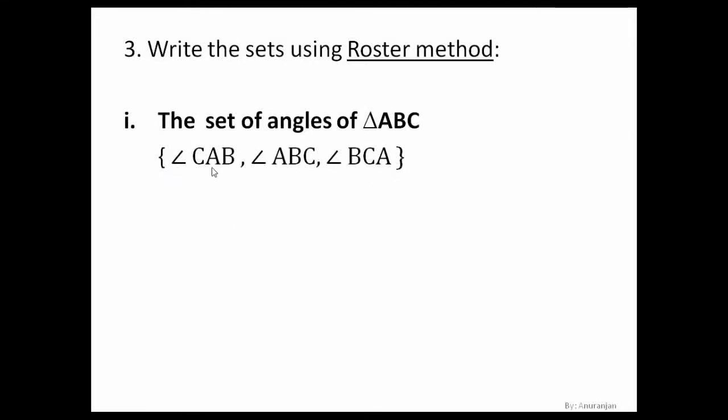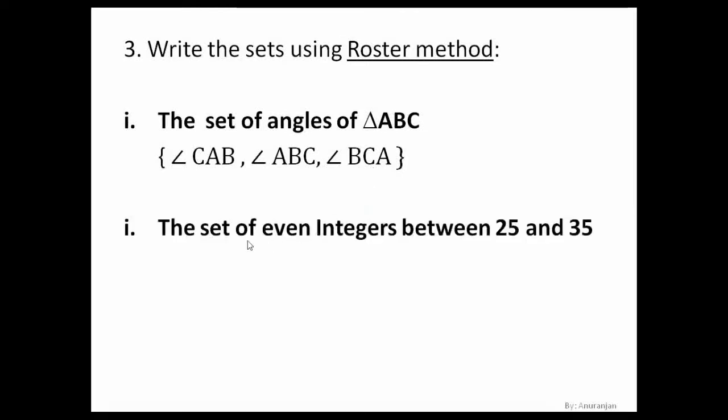Okay, so this A here, the central vertex, means the angle. So here the letter which is written in the center is the angle. So angle CAB is talking about angle A. Angle ABC means we are talking about angle B, and angle BCA means we are talking about angle C. Clear? Next, the set of even integers between 25 and 35.